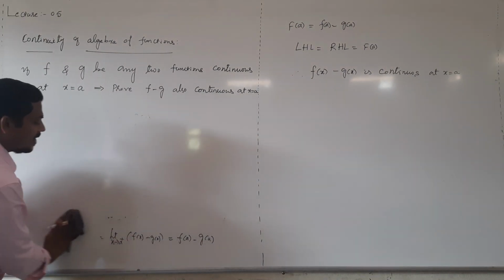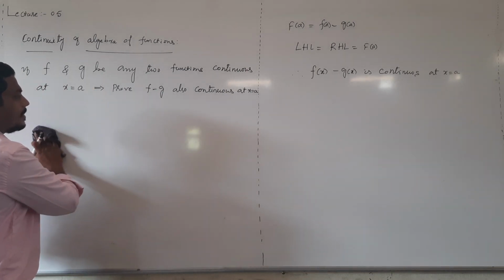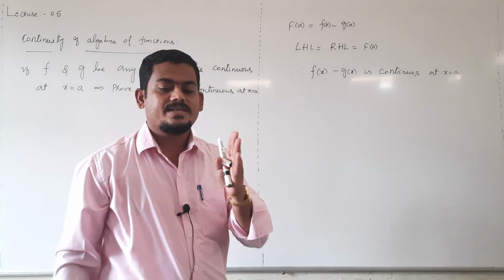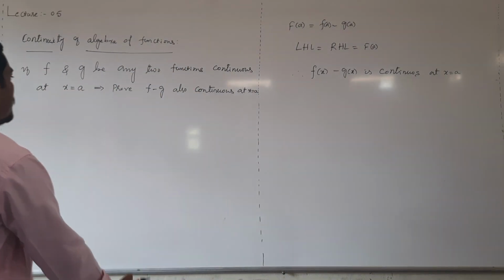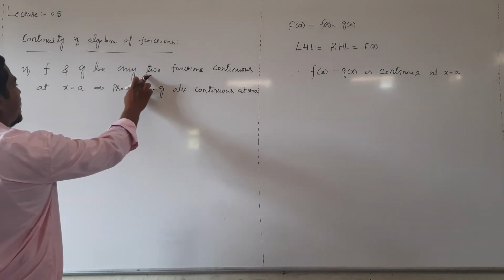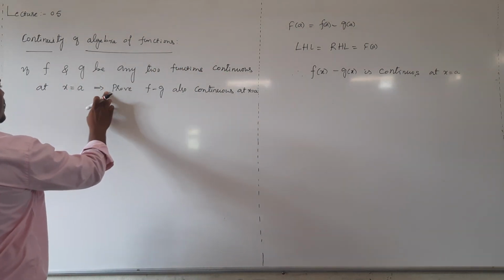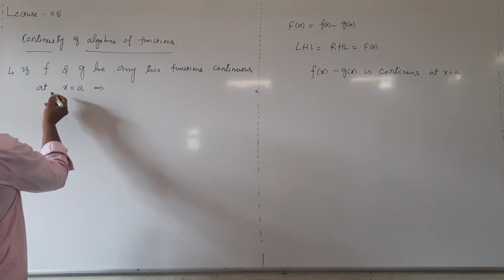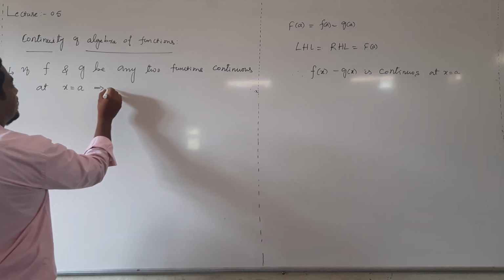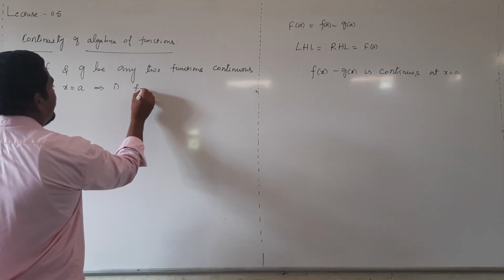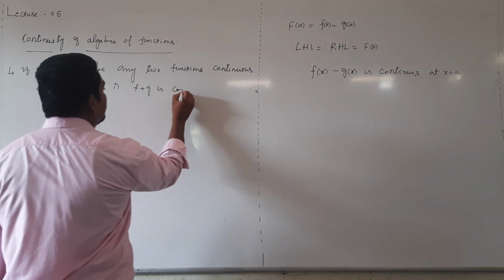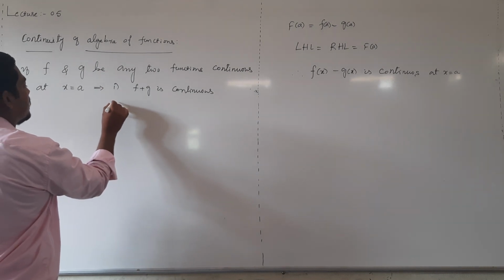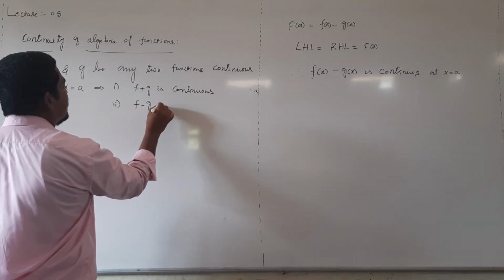Remember one thing, once f and g are continuous functions, then their algebra is continuous. If f and g be any two functions continuous at x equal to a, then just remember these results. First one, f plus g is continuous, means their algebra. Second one, f minus g is continuous.